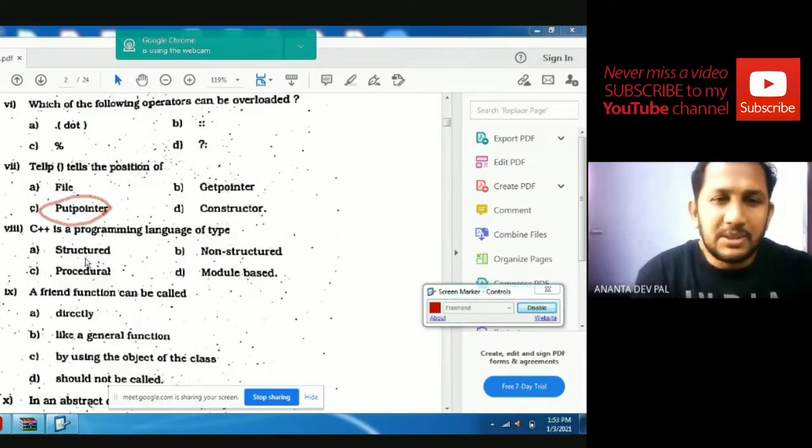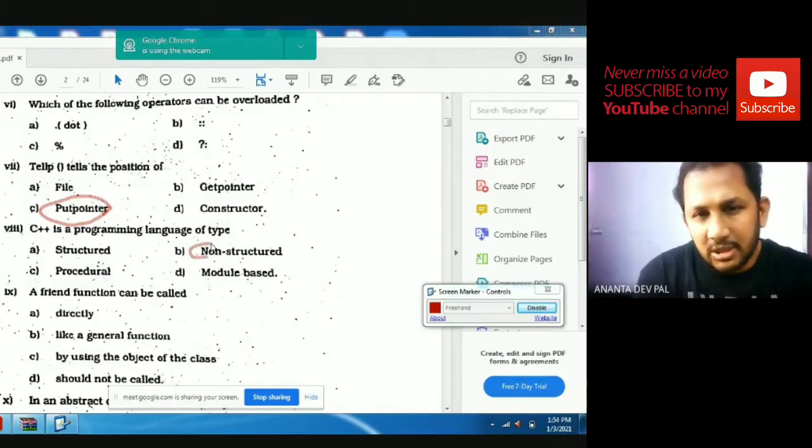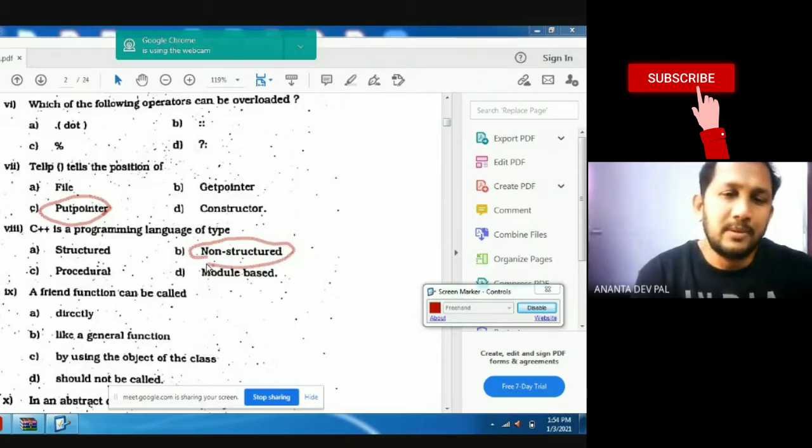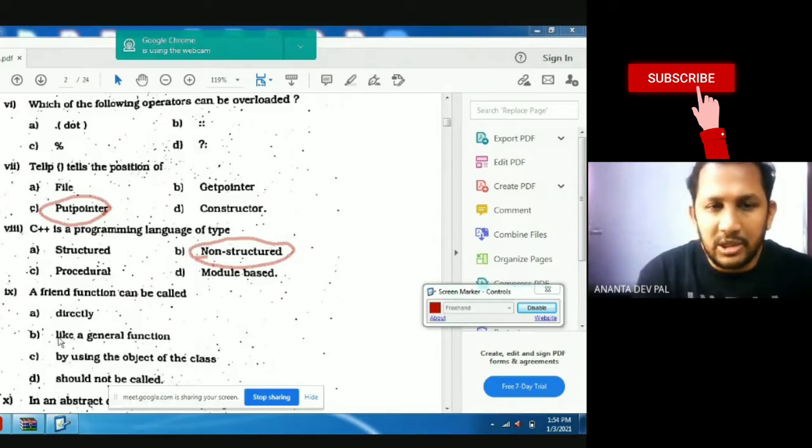Next, C++ is a programming language of which type: structured, non-structured, procedural, or modular-based? C++ is always an object-oriented concept, not structured, not procedural, not modular. In object-oriented programming, a print function can be called directly using the object of the class.